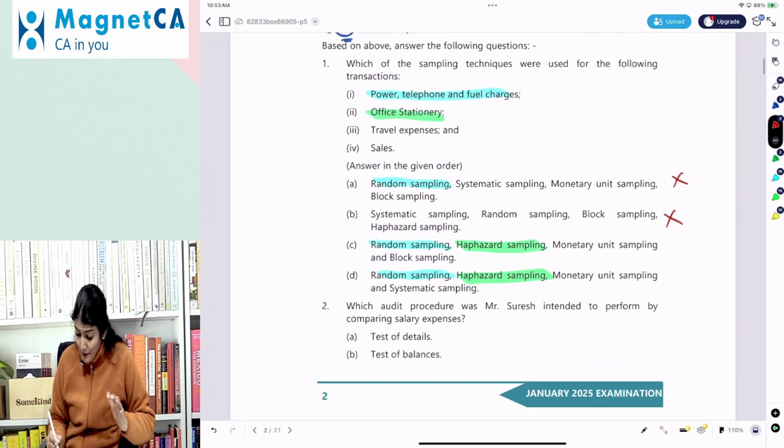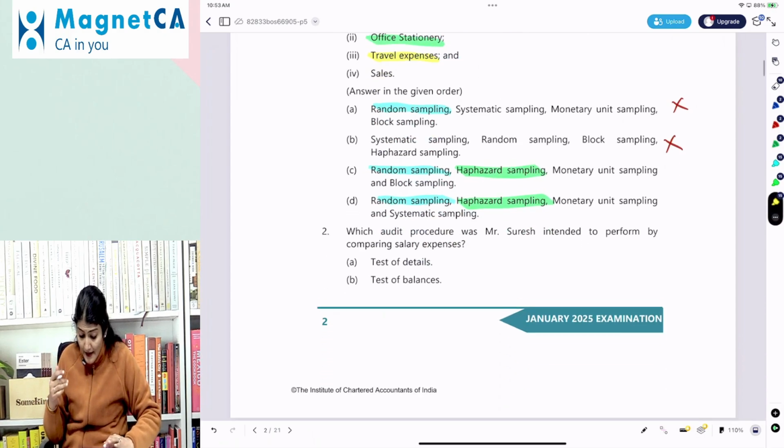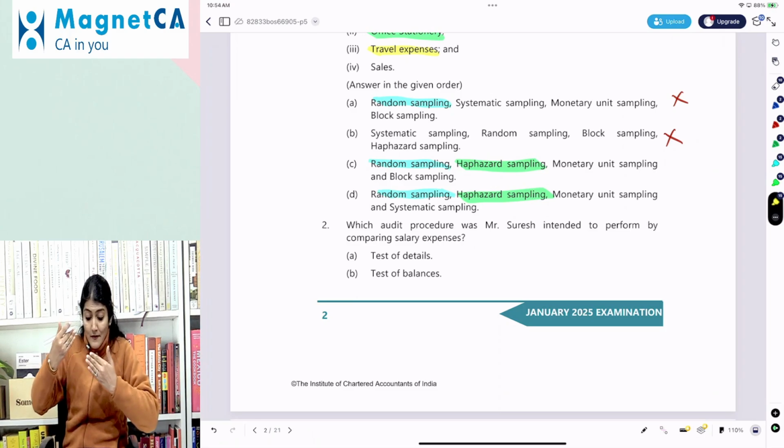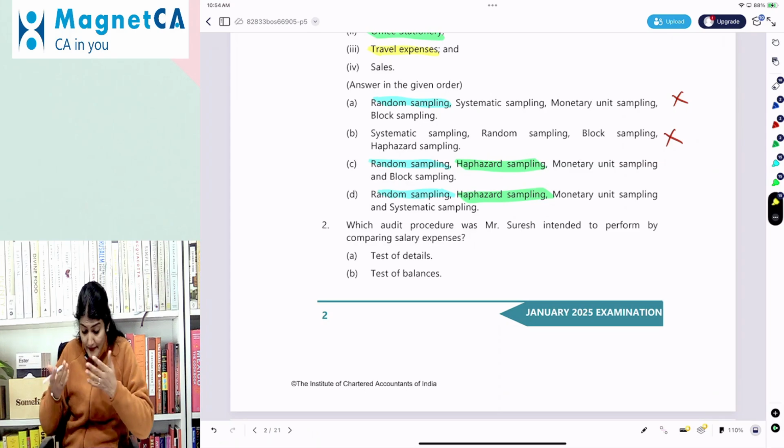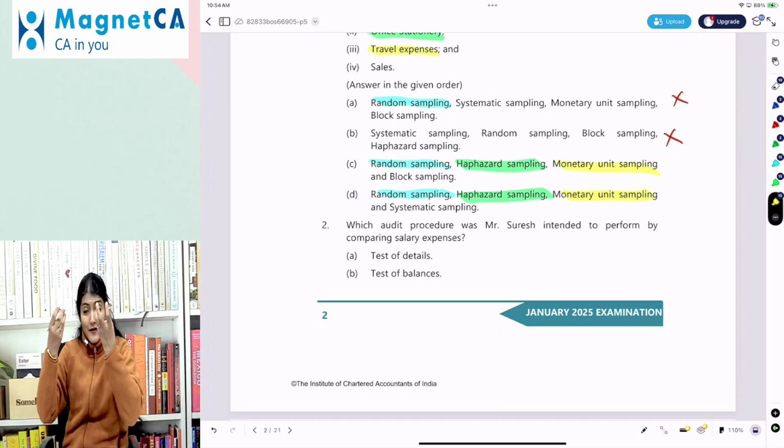Then after that, we have the travel expenses. So now we have to consider between C and D. Now for both C and D, you see it is monetary unit sampling. So anyways, C will be travel expenses is monetary unit sampling.